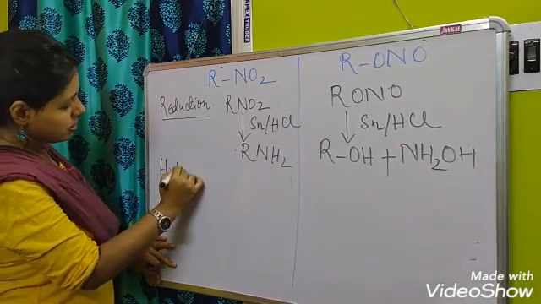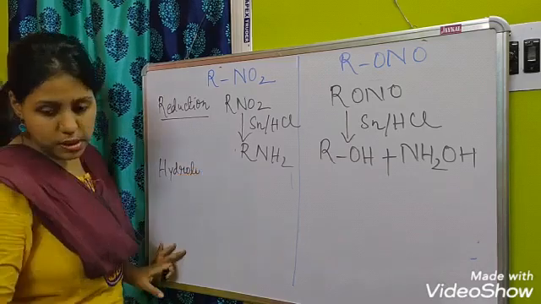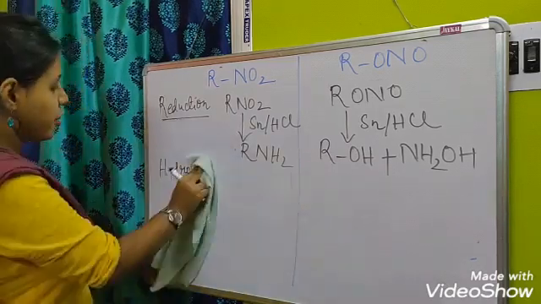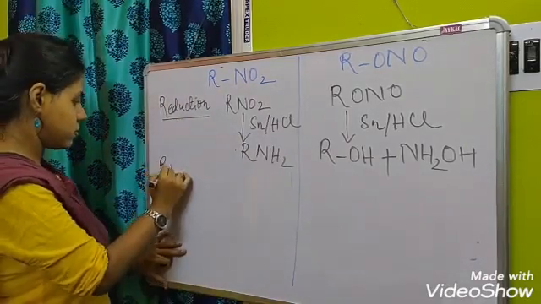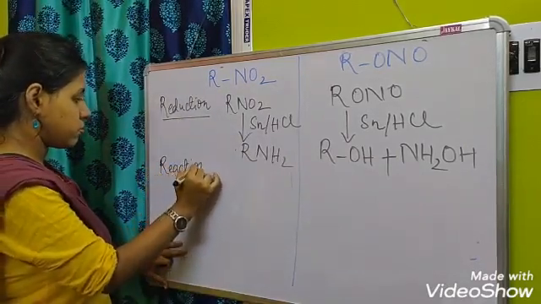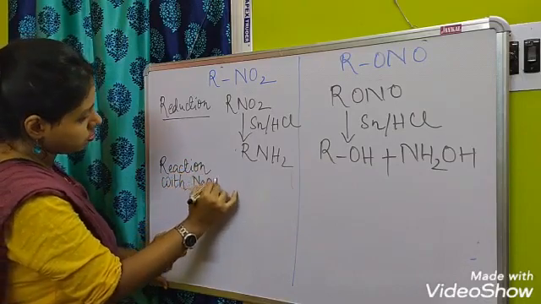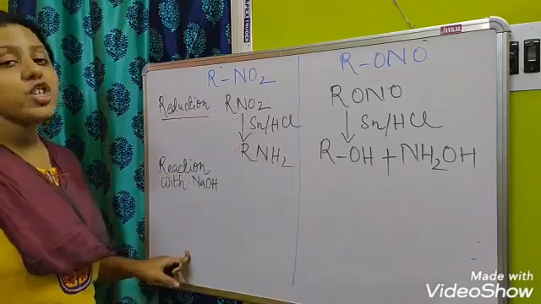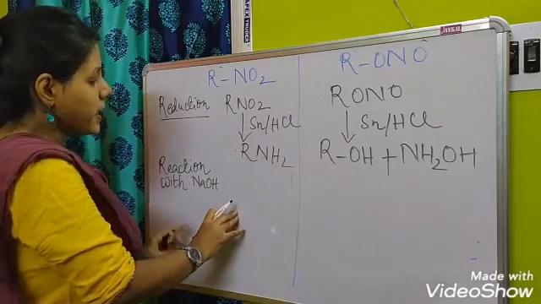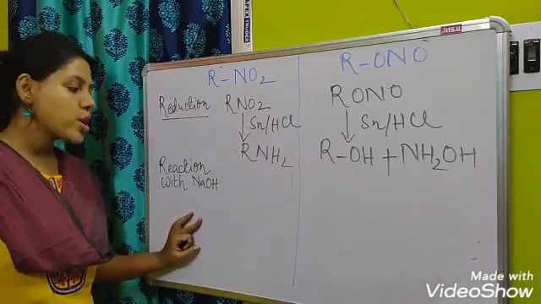Next is the reaction with NaOH. In the case of the nitroalkanes, by reacting with sodium hydroxide, what was it forming?